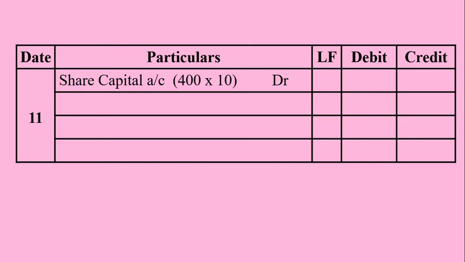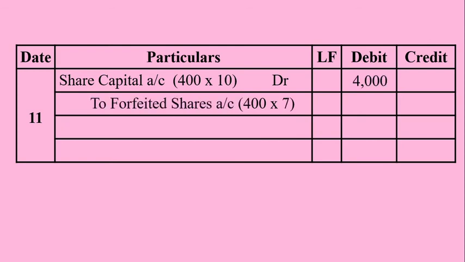400 is the number of forfeited shares, into 10 rupees is the face value of the share. Face value of the share is to be taken into account because it's a fully called up situation. Up to final call, the call has been made. That's why 10 rupees is taken into account. 400 into 10 amounts to rupees 4,000.